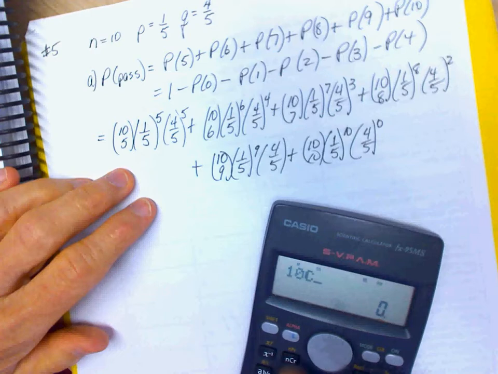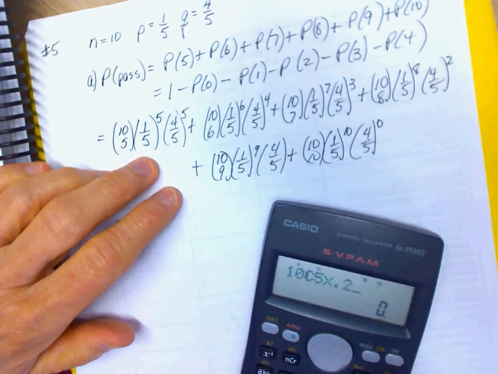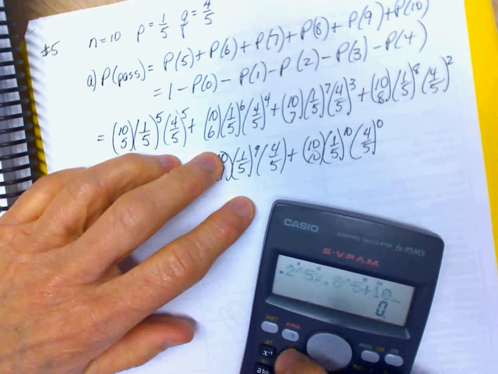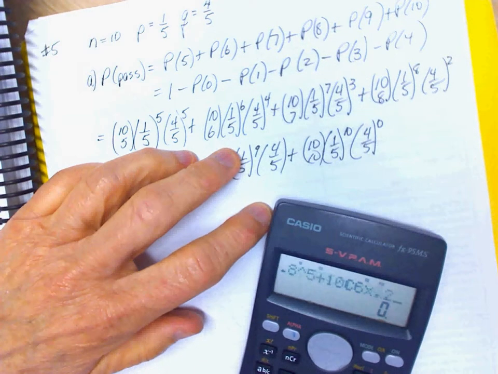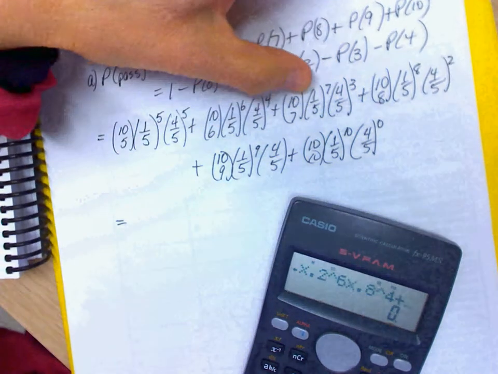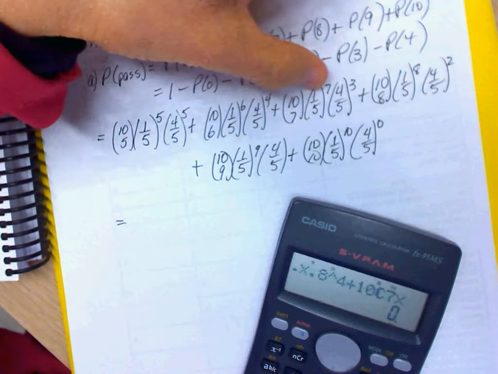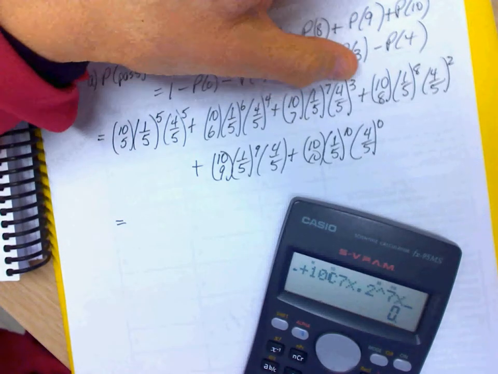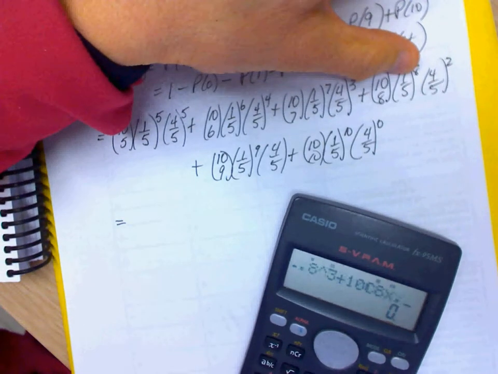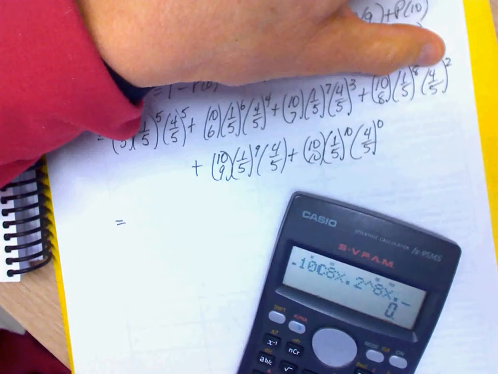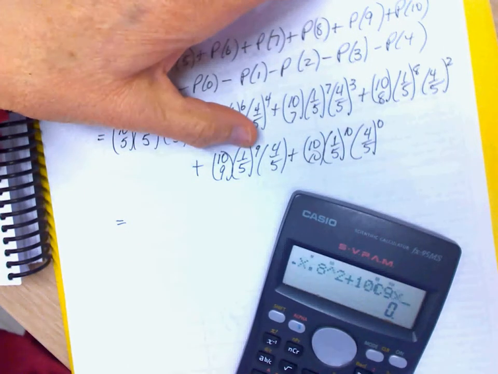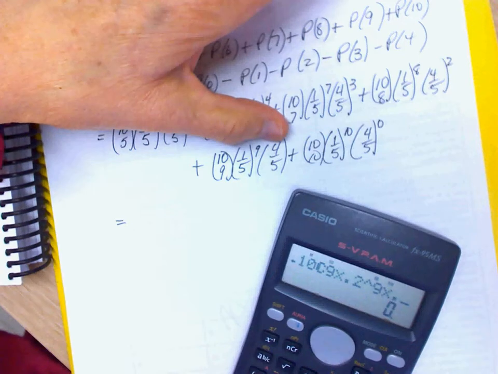10 nCr 5 times 0.2 to the exponent 5 times 0.8 to the exponent 5, plus 10 nCr 6 times 0.2 to the exponent 6 times 0.8 to the exponent 4, plus 10 nCr 7 times 0.2 to the exponent 7 times 0.8 to the exponent 3, plus 10 nCr 8 times 0.2 to the exponent 8 times 0.8 to the exponent 2, plus 10 nCr 9 times 0.2 to the exponent 9 times 0.8 to the exponent 1.